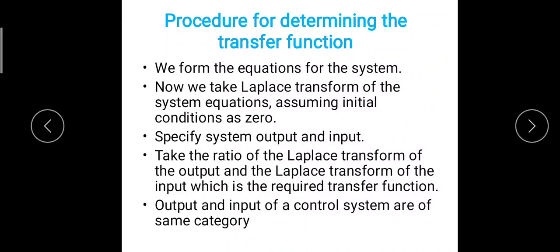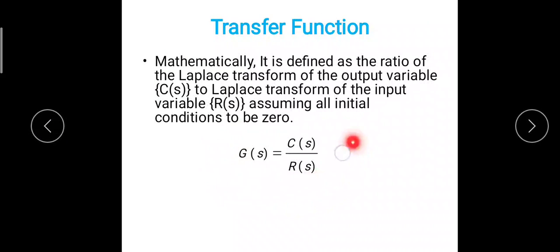Then take the ratio of the Laplace transform of the output and the Laplace transform of the input, which is the required transfer function. So we will determine the ratio of both the transformations. Now the important thing is, the output and input of a control system should be of the same category. So we will find the transfer function by using this equation, and the transfer function for any control system can be obtained by using this procedure.